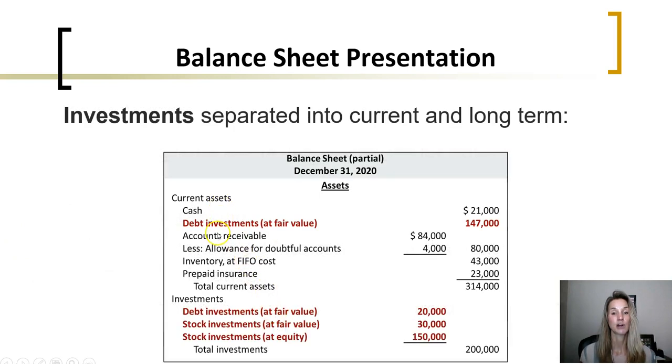Here we're seeing under current, the debt investments reported at their fair value. These are short-term. These are with the intent to sell. These long-term debt investments are reported at fair value, stock investments are reported at their fair value, and stock investments at equity. These would be the cost method stock investments, and here we would have the equity. Here we have the equity method with significant influence. These are short-term, these are considered long-term.